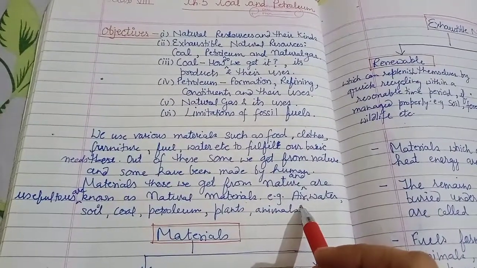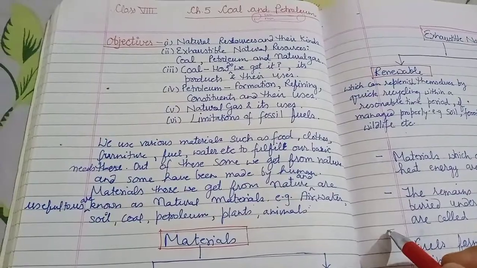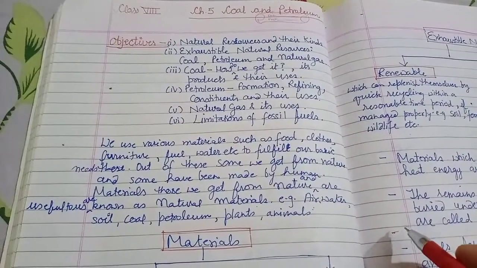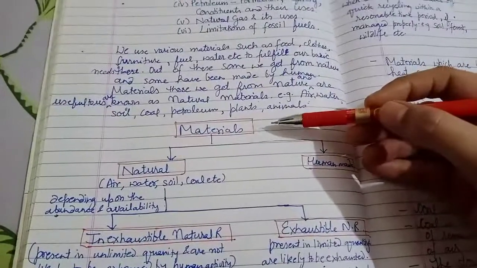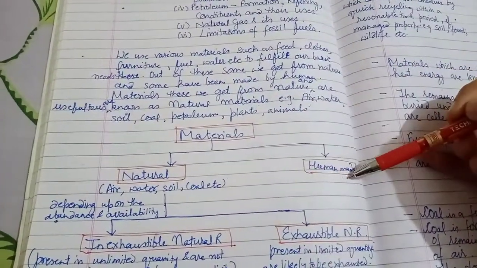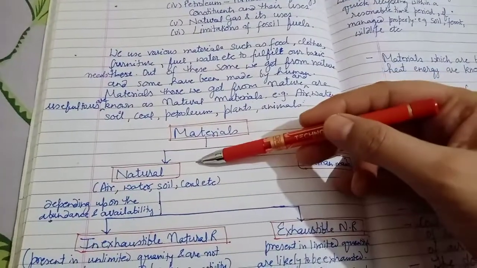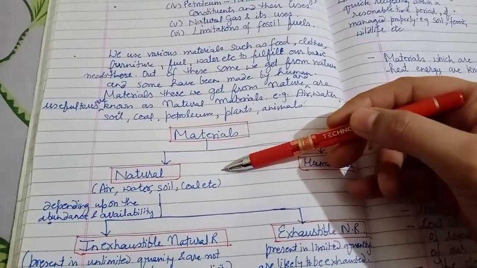For example, air, water, soil, coal, petroleum, plants, animals, etc. Right? So, materials are classified into natural and human-made. Examples of natural are air, water, soil, coal, etc.